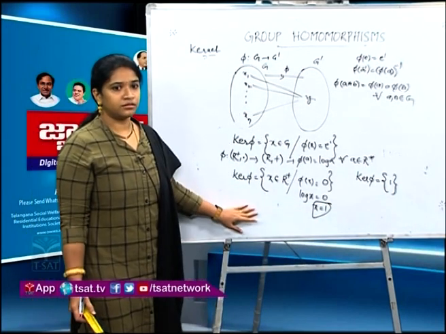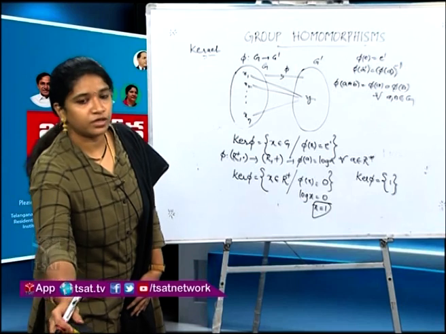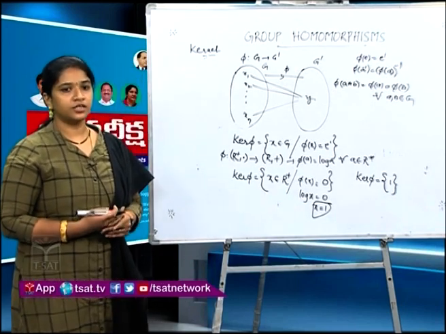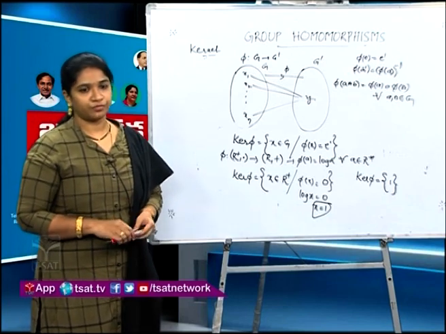Is it clear? I think we are clear with the topics we have discussed so far: groups, homomorphisms, kernel, and how to find the kernel for a homomorphism. Thank you so much.